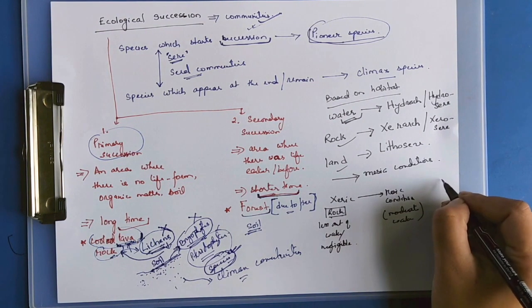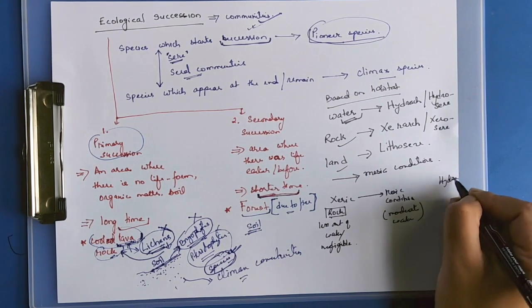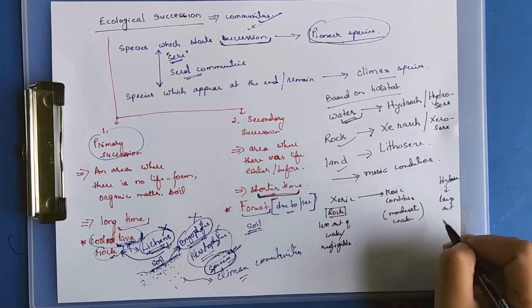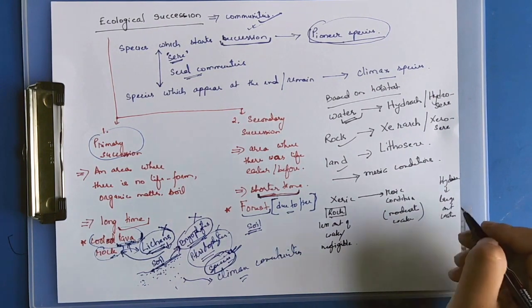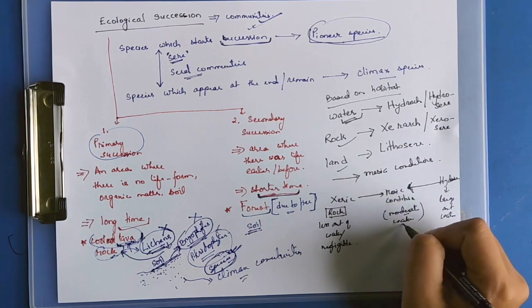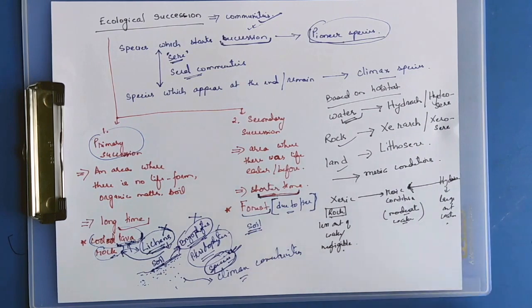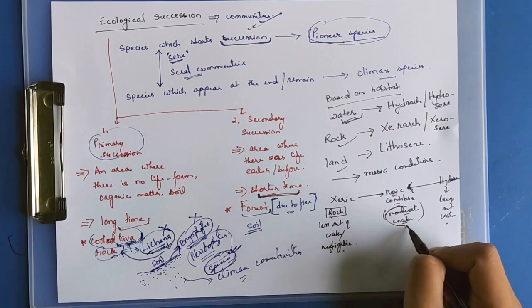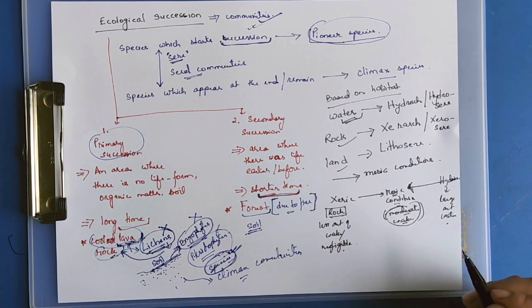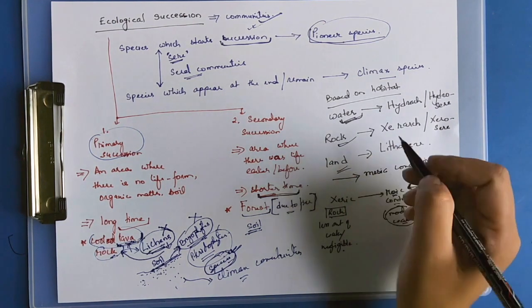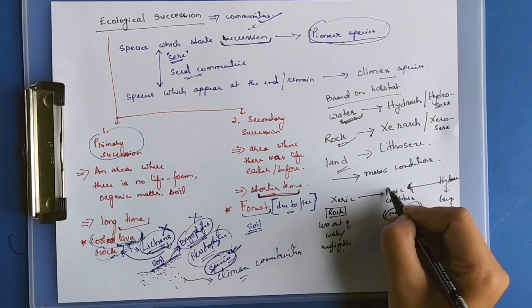Hydric conditions are where there is a large amount of water. Even this will progress towards mesic conditions, which is moderate water. All successions, whether they start in water, on rocks or on land, are always progressing towards mesic conditions.